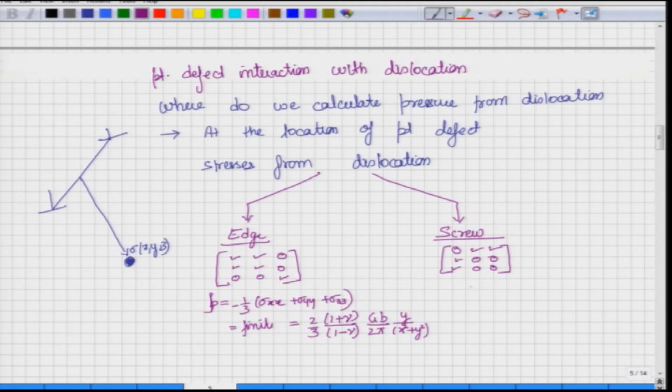For a screw dislocation, what will the pressure be? All these terms are 0. These are the terms that we use to calculate pressure. So, the pressure is equal to 0, which would mean that EI would be equal to 0. So, the substitutional defect that we are talking about here will create a pressure equal to 0, and hence the interaction energy for a substitutional defect